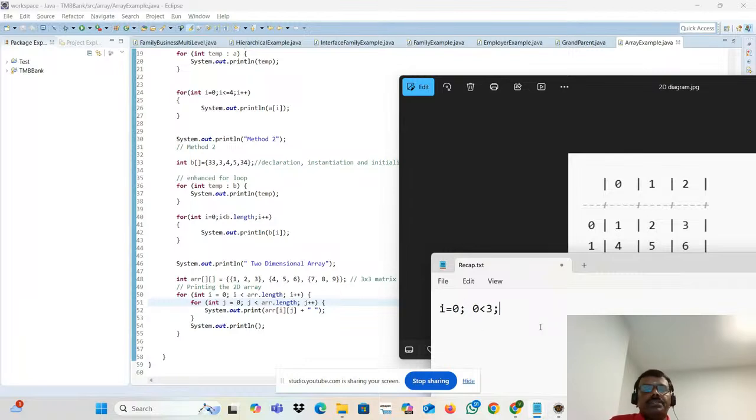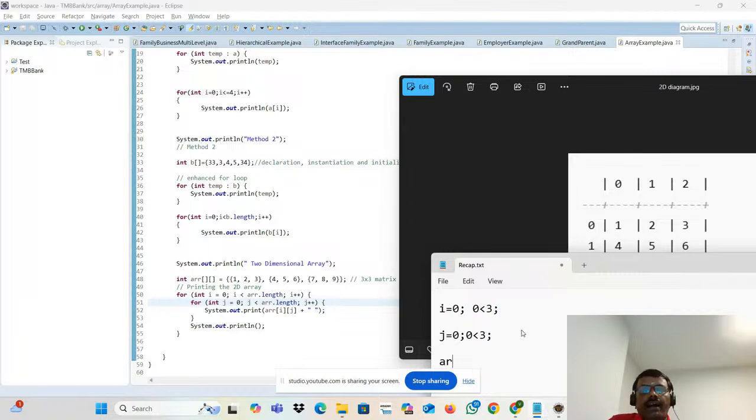Another for loop. Why are we using another for loop? Because my element is located in the 0, 0 position. I want to fetch it. Okay, let me go there. J is equal to 0. Again, J is also 0. And what is that? Array dot length. What is the array dot length actually? It's a 3. Condition is true or not? Yes, the condition is true. It will go inside.